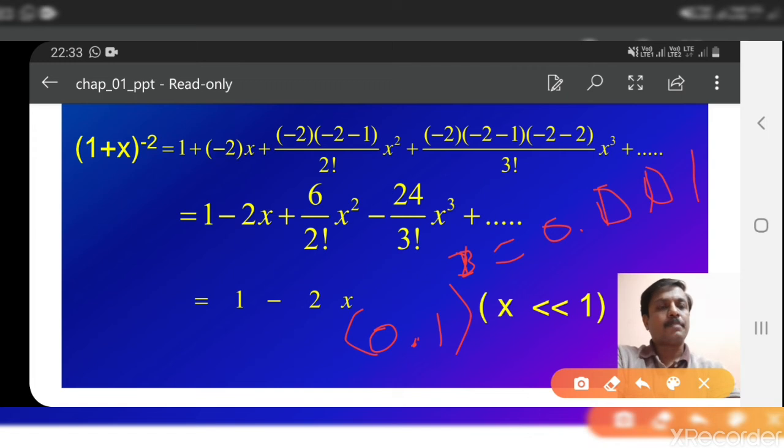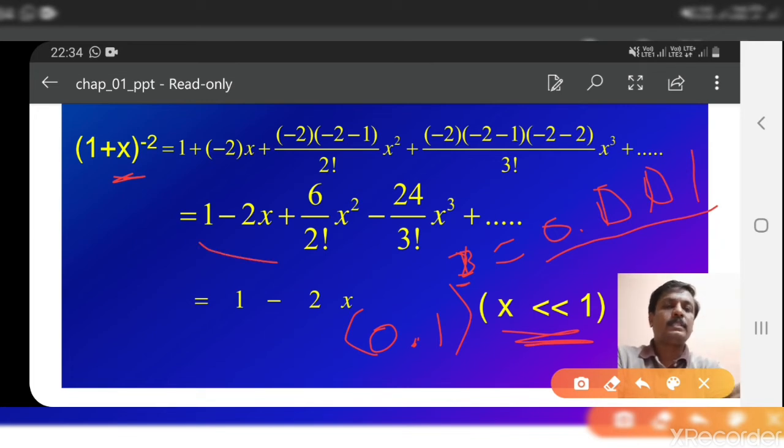That means as the power increases, its value becomes very small, very mere value. So therefore what we do, we neglect the higher powers of x if x is very much smaller than 1.